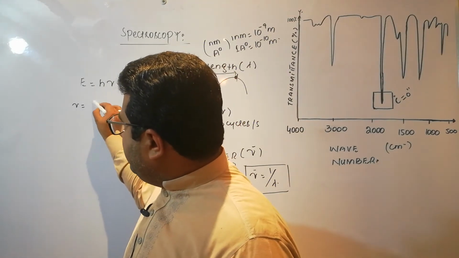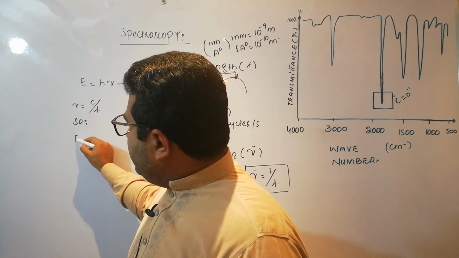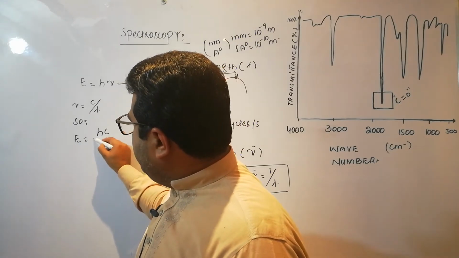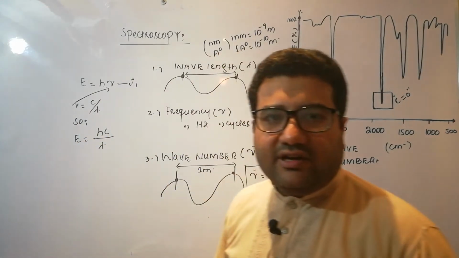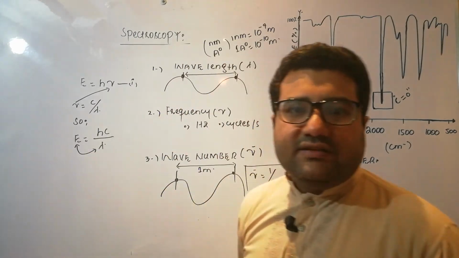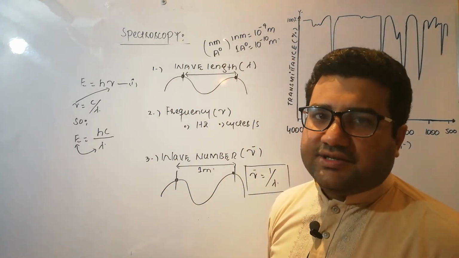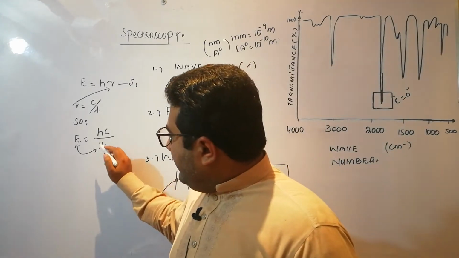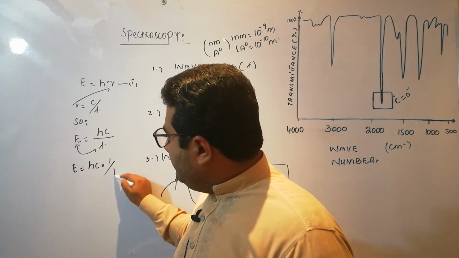But frequency is equal to c over lambda, you know. So E is equal to hc over lambda. Putting this value here, it will be hc over lambda. This relation shows that the energy of the radiations is inversely proportional to the wavelength. The shorter the wavelength, the more energetic the radiations will be. Now, this equation can be rearranged as hc into 1 over lambda.